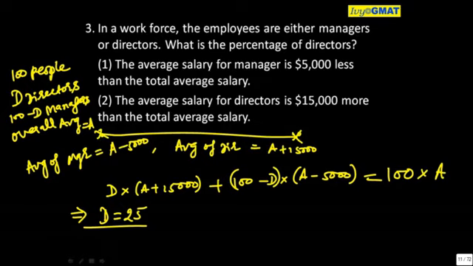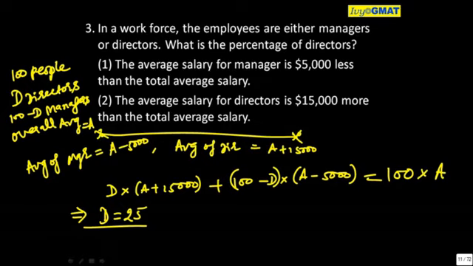A cancels or no? Are you getting D as 25?